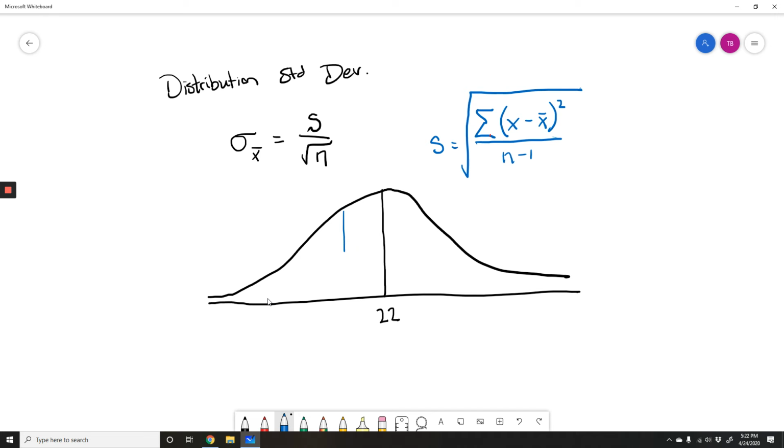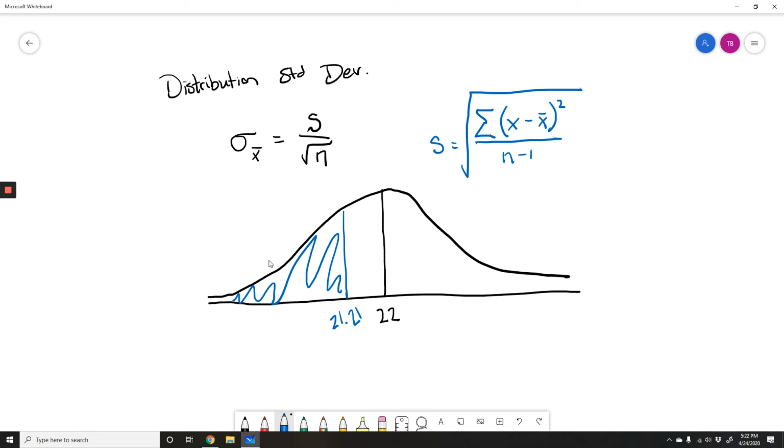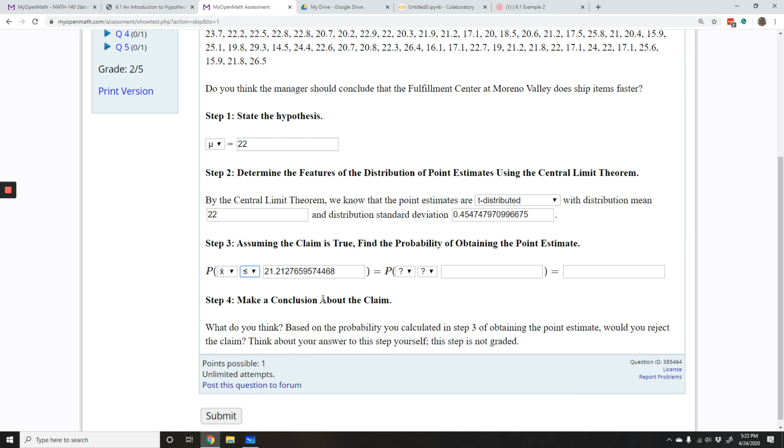That's over here. Now, if it were bigger than 22, I'd put it over here, but it's not. So I put it over here, and then the more extreme values are over here to the left. Okay? So because of that, I know I'm going to want a less than or equal to symbol, because that less than or equal to tells me I want the left tail, the values less than 21.21.